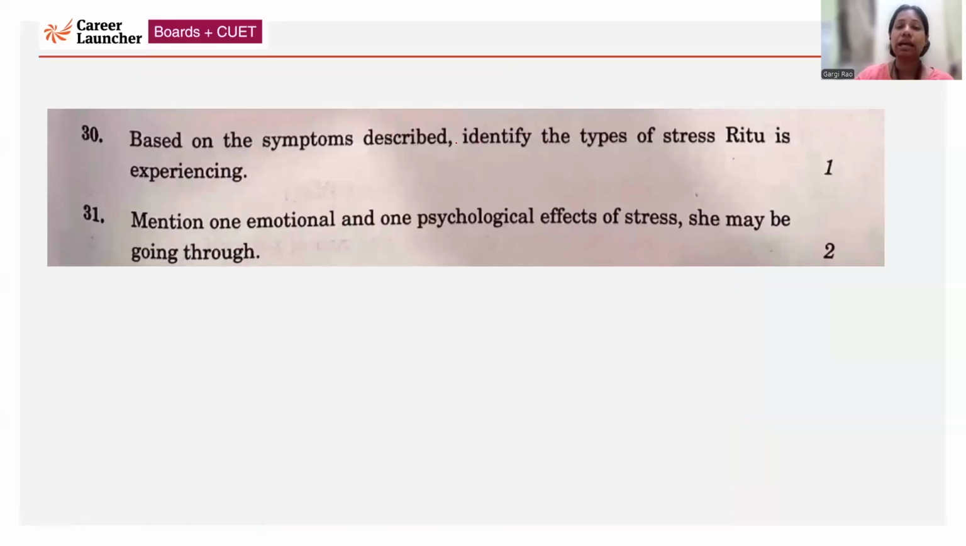Based on the symptoms described, identify the type of stress Ritu is experiencing. So basically, the type of stress she is experiencing is psychological stress because she is facing internal conflict, external conflict, internal pressures, external pressure at the same time. There are certain conflicting situations also. Now, question 31: mention one emotional and one psychological effect of stress she may be going through. The effects are given at the end of the case study, where you can see the emotional effect is irritability and emotional exhaustion, and the psychological effects are frequent headache and trouble sleeping.